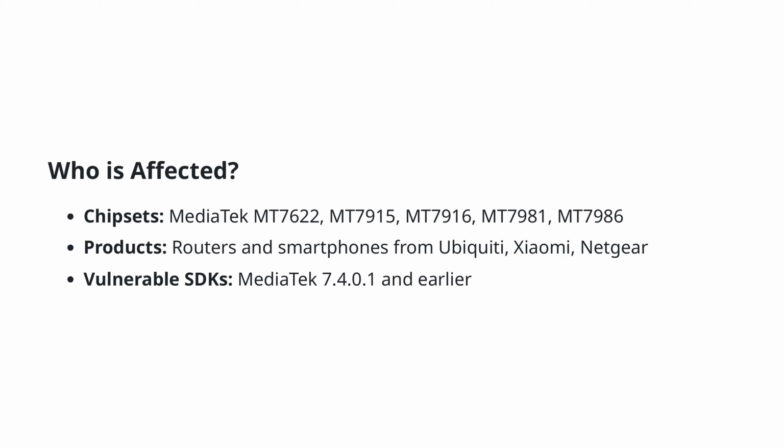The vulnerable software development kits, or SDKs, are those from MediaTek versions 7.4.1 and earlier. Identifying whether your devices are using these chipsets or SDKs will help determine exposure to this serious security issue. It's important for users and administrators to be aware and prepared to take action to mitigate any potential risks.